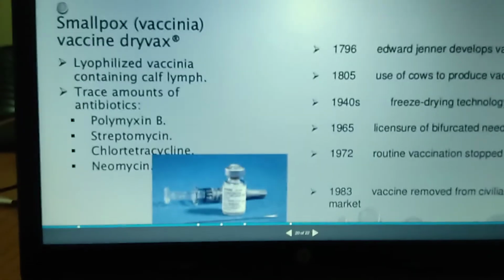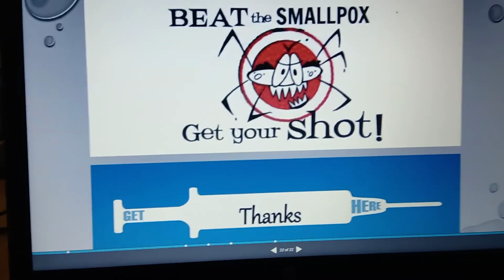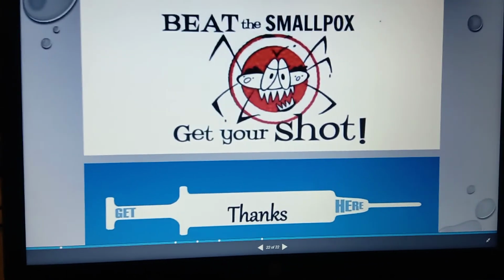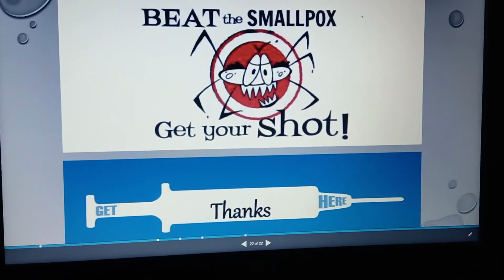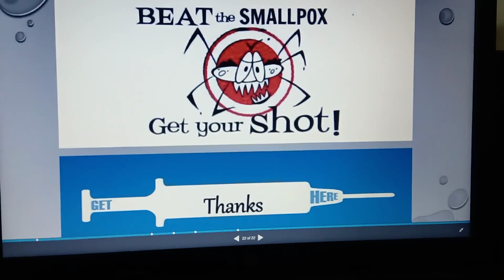So this is the vaccine they are going to give. That is regarding overall smallpox, which is also called variola virus. So that is regarding the smallpox virus.